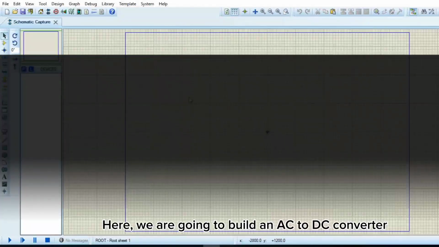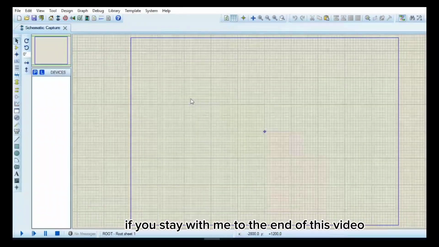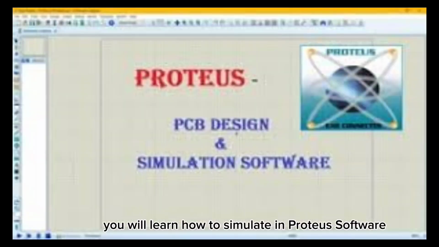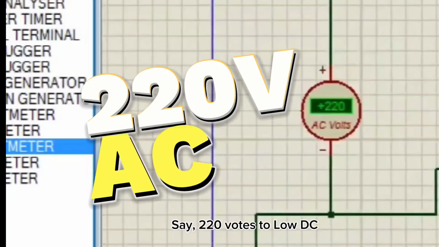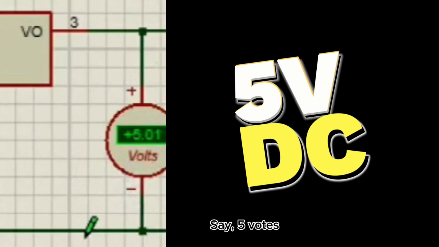Here we are going to build an AC to DC converter. If you stay with me to the end of this video, you will learn how to simulate in Proteus software. You will learn how to convert large AC, say 220 volts, to low DC, say 5 volts.